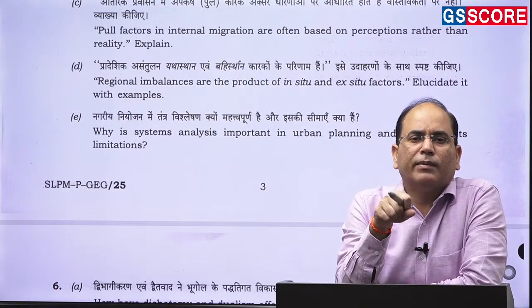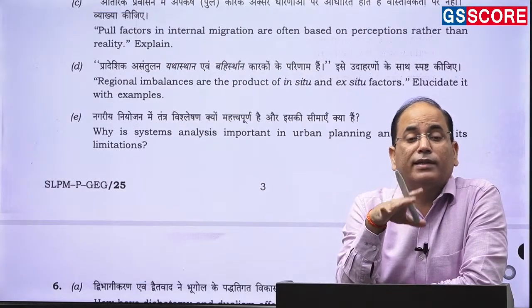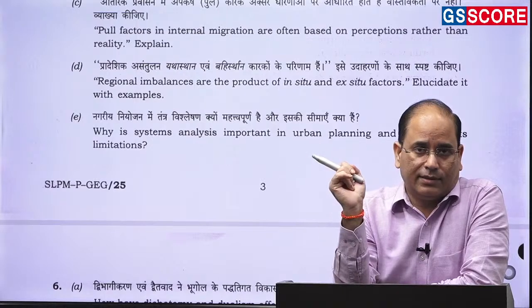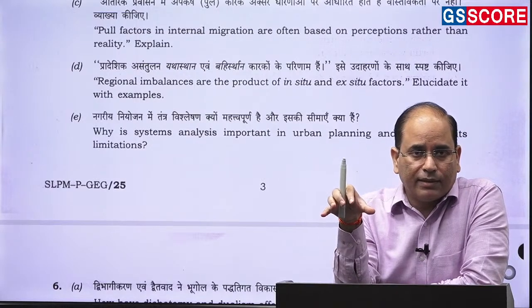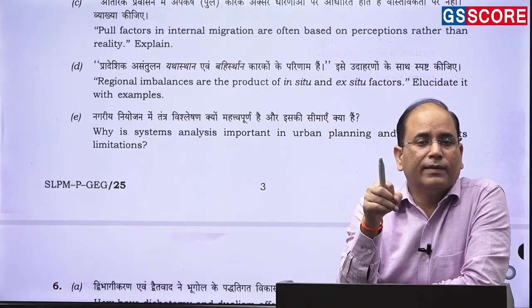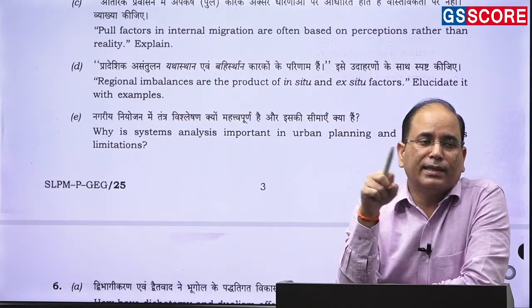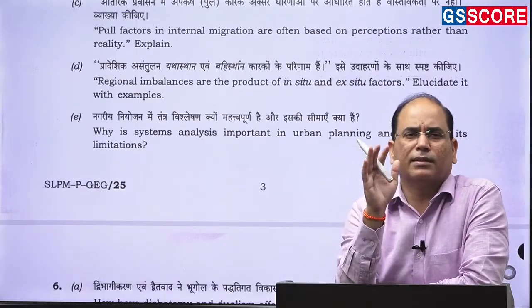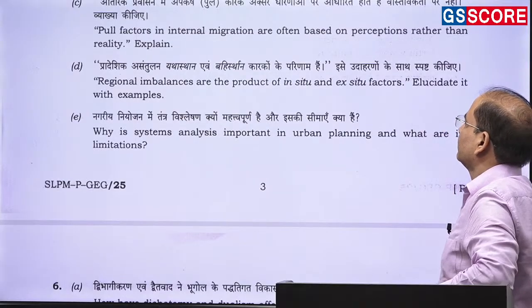Nowadays if you travel in the Punjab and if you are traveling in the Bihar, then you will find that the Punjab appears to be 30 years ahead of the Bihar. So these imbalances that have been created are man-made. Wherever you set up industry, the location for the industry has been selected on some basis. So these are the sum of the perspective.